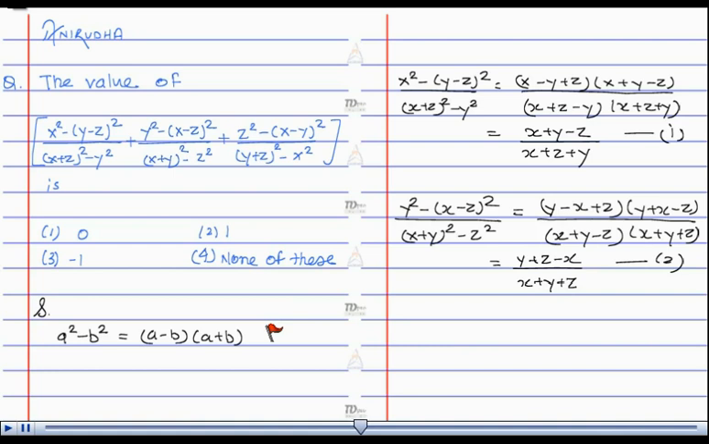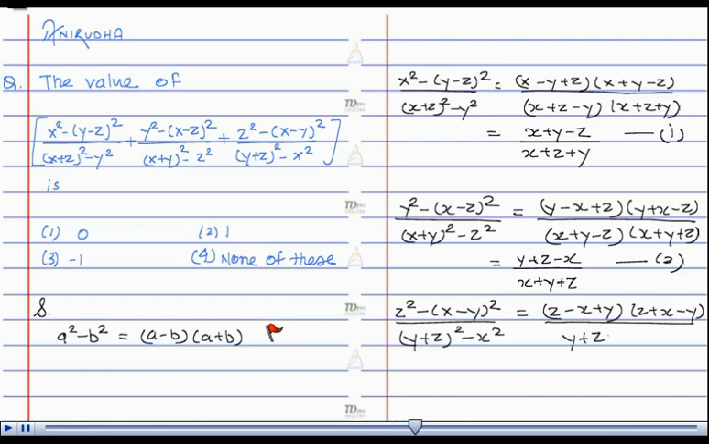And the last term is z square minus x minus y whole square upon y plus z whole square minus x square, which is equal to z minus x plus y into z plus x minus y upon y plus z minus x into y plus z plus x, which is equal to z plus x minus y divided by x plus y plus z. Let this be equation 3.